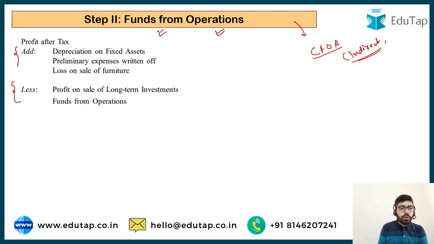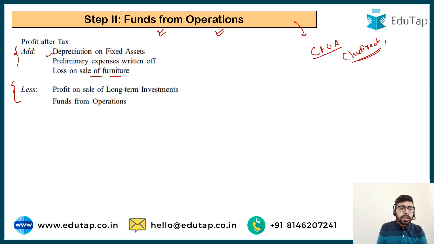Again, we are going to add back certain items. We are going to add the depreciation on the fixed assets. We are going to add any other expenses which we have written off during the year. You are going to add loss on sale of furniture, because the furniture you have sold is not fund from operation. Similarly, you are going to reduce any other items which are not related to your operations or which do not lead to any flow of funds.